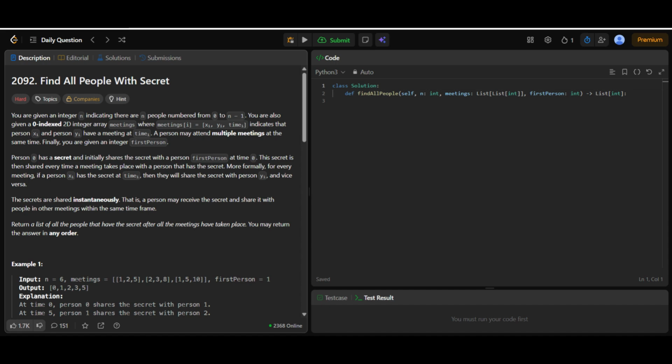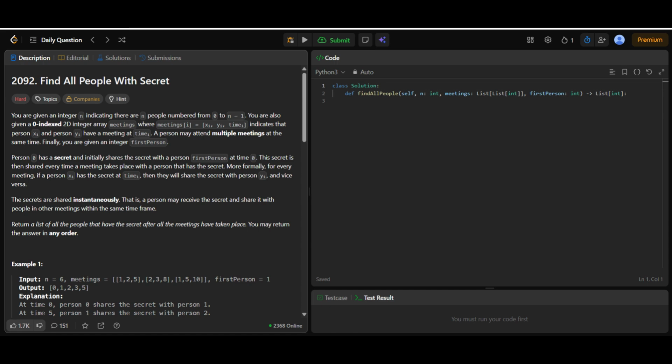From that point on, the secret spreads during meetings. If either person in a meeting has the secret at the meeting time, the secret is shared with the other person. This sharing is instantaneous. That means if someone learns the secret during a meeting at a given time, they can immediately pass it along in other meetings happening at the same time. Your task is to return a list of all the people who know the secret after all meetings have taken place. The order of the result does not matter.